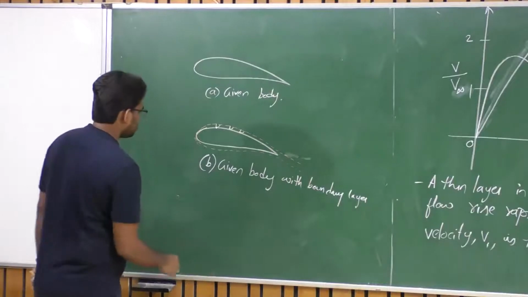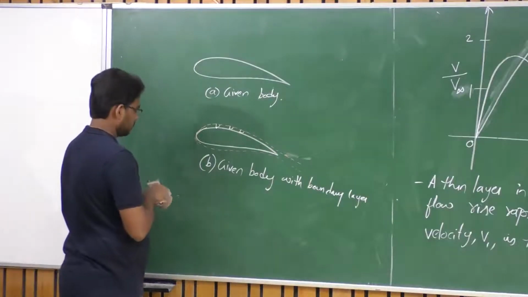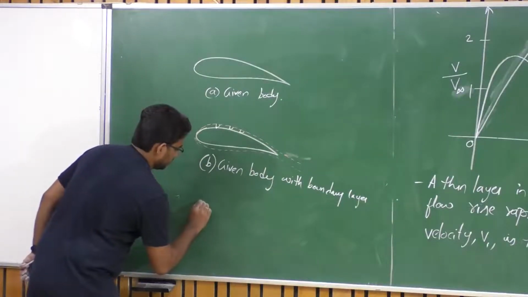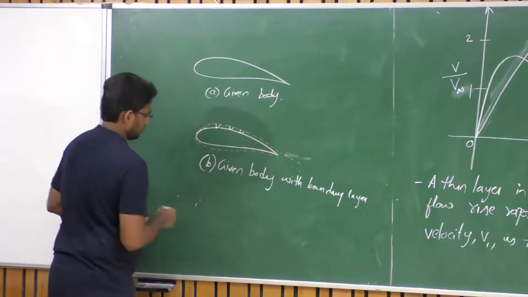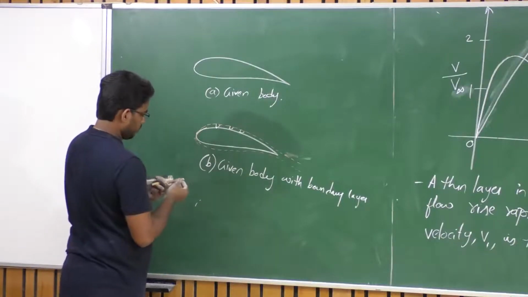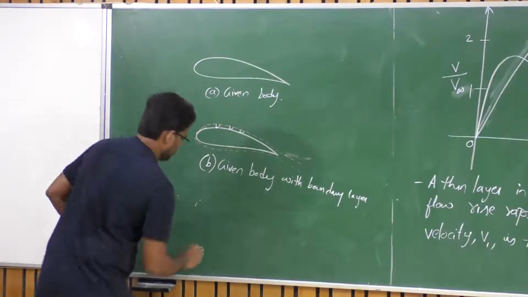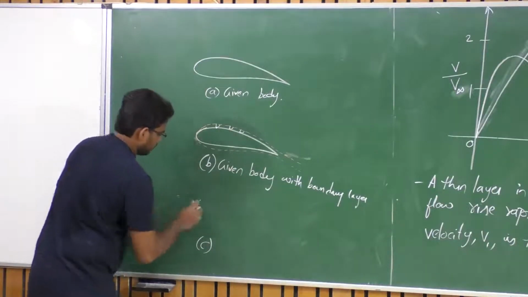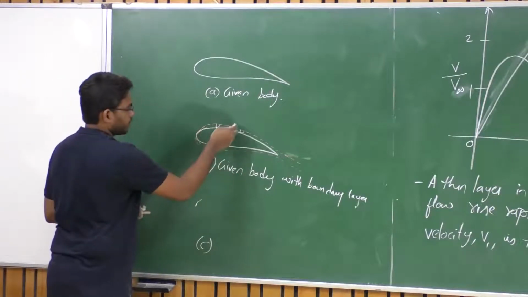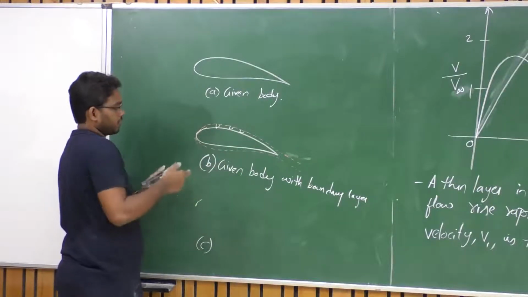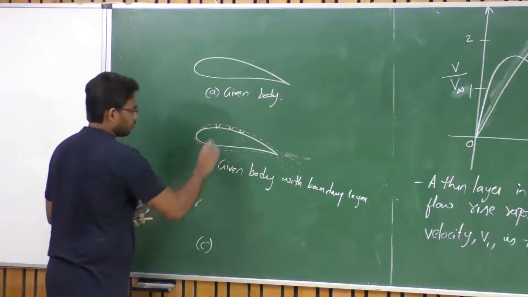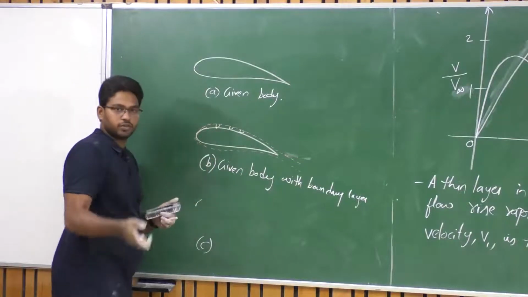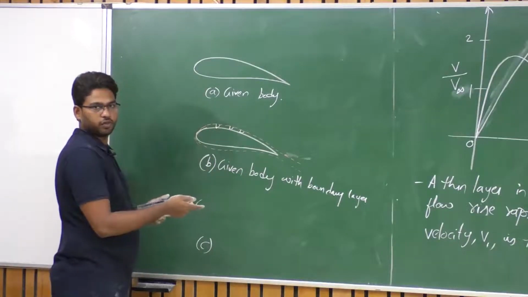So a concept of equivalent body is introduced. What happens is, we can actually replace this particular boundary layer with this body by means of a body of thickness delta star added to this given body, right?